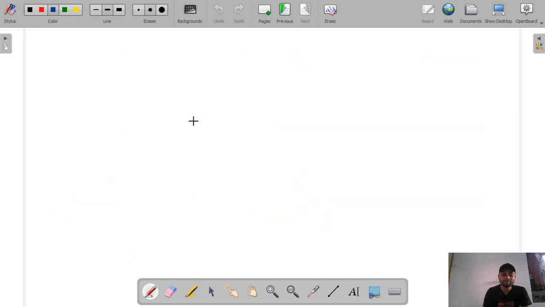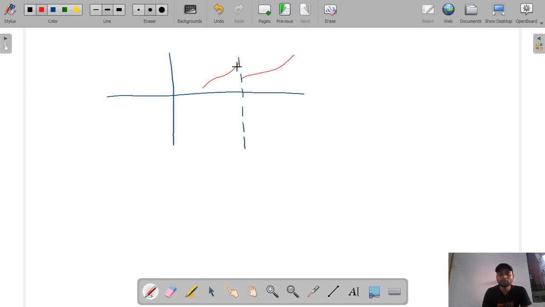So now we will see one more special case, like this is a graph and this is the value at x is equal to a. Let's suppose the graph is like this. On the left hand side it finishes here, and on the right hand side it starts from here. So here you can see the left hand limit is not equal to the right hand limit, therefore limit does not exist.